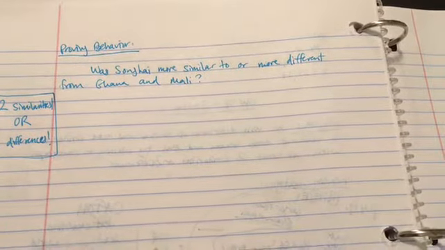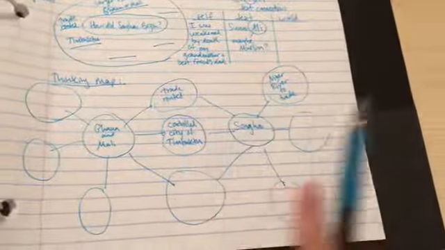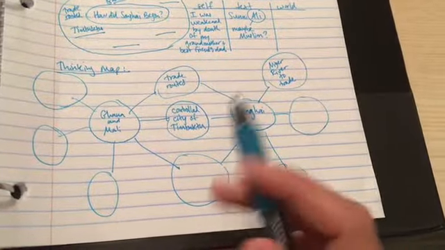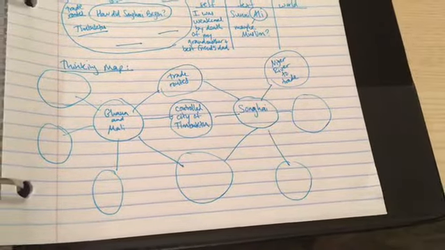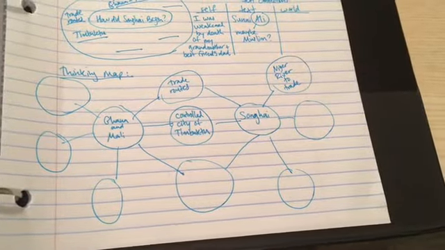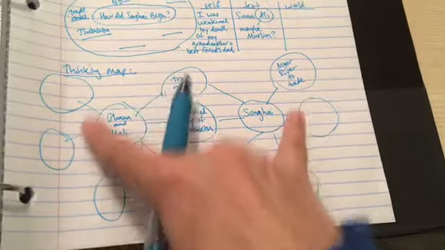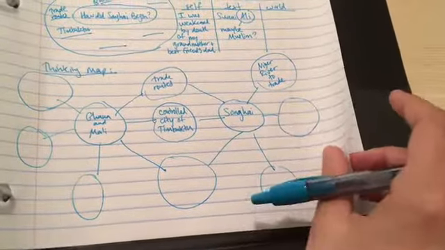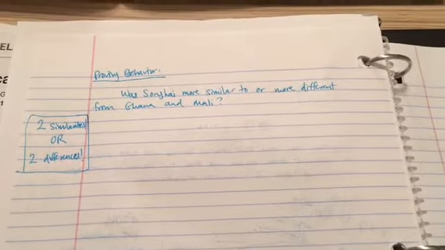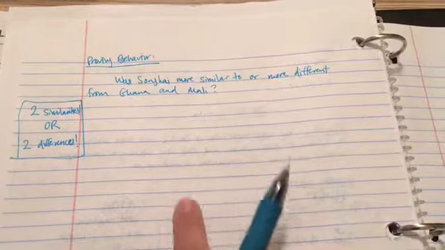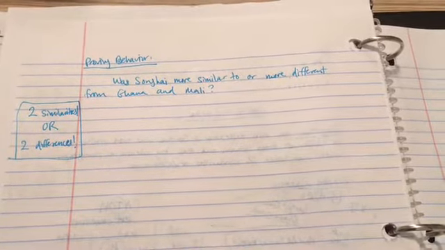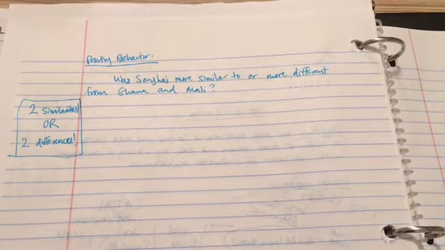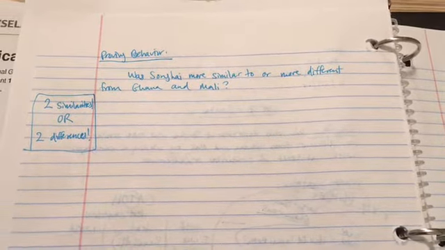Okay? I would definitely make sure that you are flipping back that double bubble to help you. And you can decide whether you think there are more similarities to write about or more differences. Once you decide that, use that side to then help you write, and either write about your differences or write about your similarities for this proving behavior. When you have finished a complete paragraph with at least two similarities or two differences, go ahead and keep these notes open for me to check, and just raise your hand silently so I can come around and give you credit for the great work you did today. I hope you're very proud of your work.